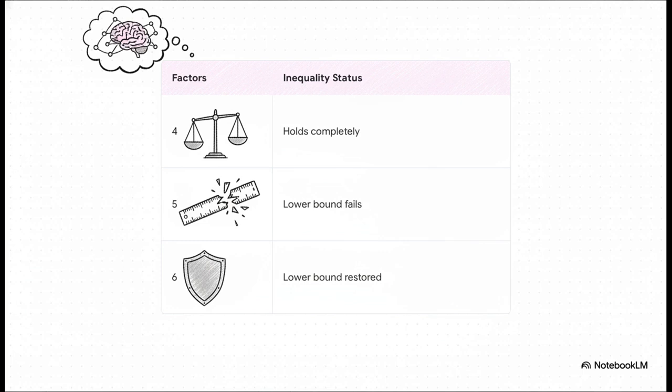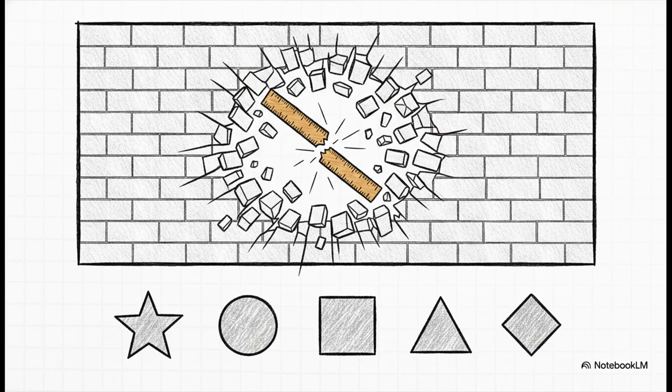The upper spectral bound holds, sure, but the lower bound entirely fails. And then, bizarrely, at 6 factors, the lower bound is sharply restored. Let's zoom in on that failure point for a second. The boundary drawn by this paper shows that the lower bound fails at a very sharp threshold, n equals 5. It isn't some gradual breakdown, it is a hard mathematical wall where the widely accepted justification for random reshuffling simply stops working.